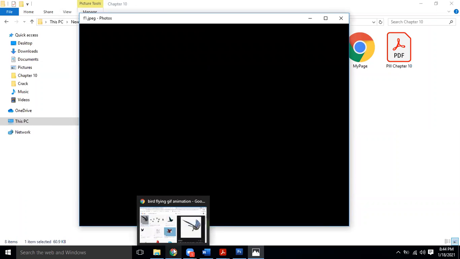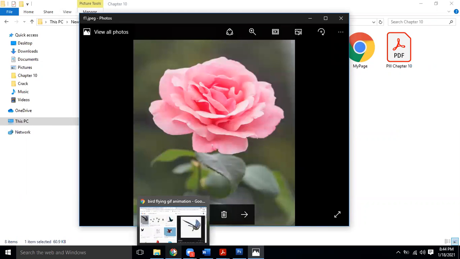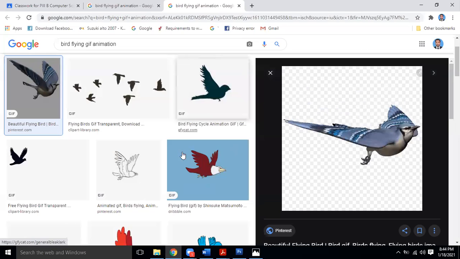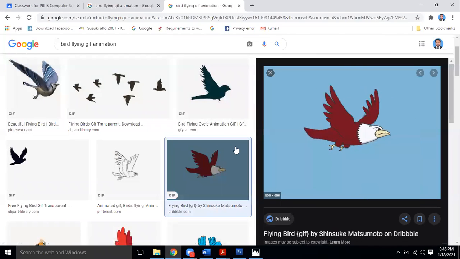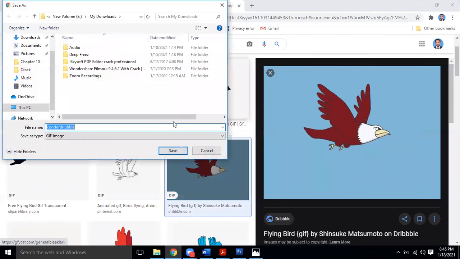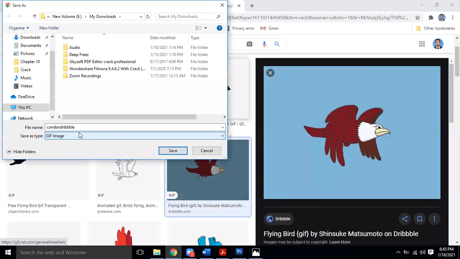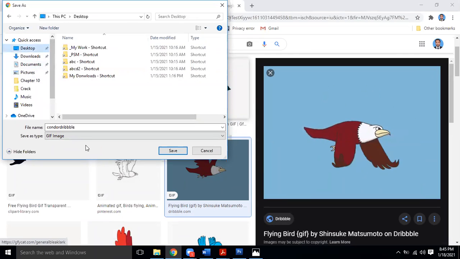It depends on the size of the file, so it takes some time. Take this example: the bird is moving, so I right click on it, save image as. It shows what kind of image this is: GIF image. I am saving it on my desktop as bird flying.